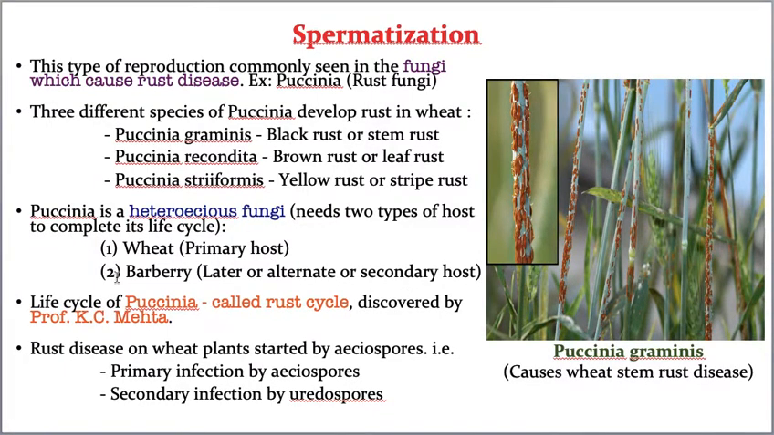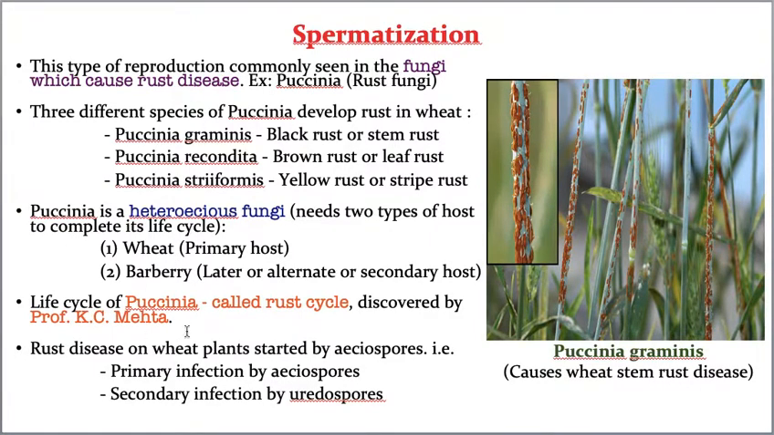By depending upon these two hosts it completes its life cycle. As the fungus depends upon two hosts to complete its life cycle, it is called a heteroecious fungus. I think you understood what is a heteroecious fungus. Still, if you don't understand, don't hesitate to ask me your doubt. You can even call me personally, so that I can explain once again the meaning of heteroecious fungi.